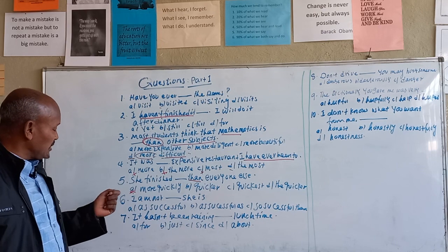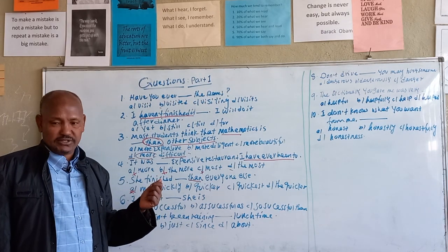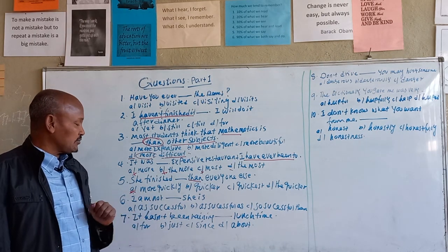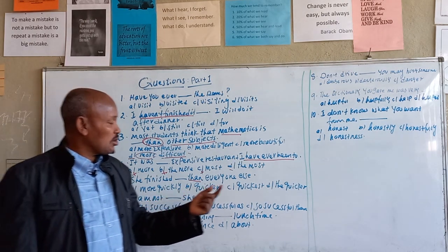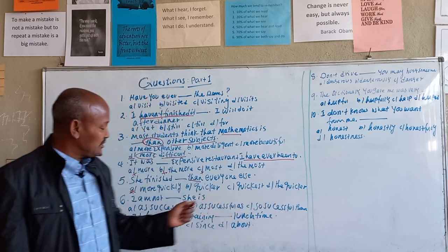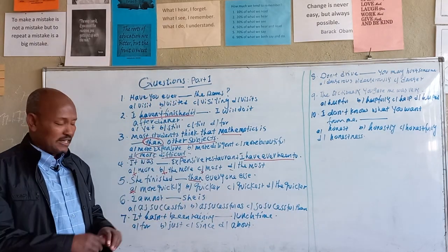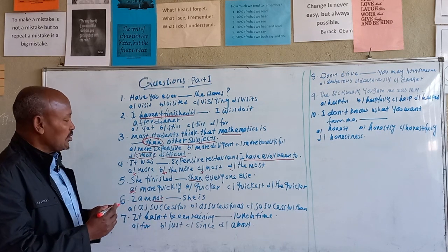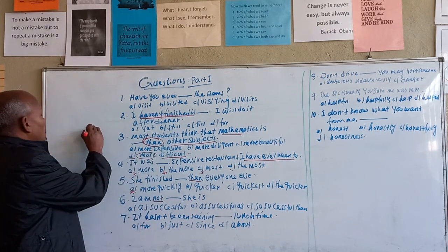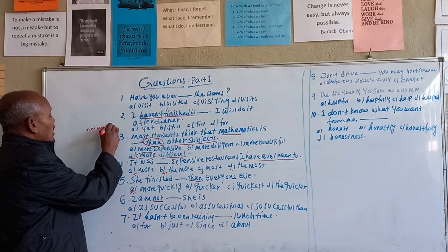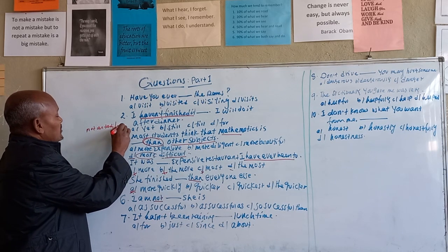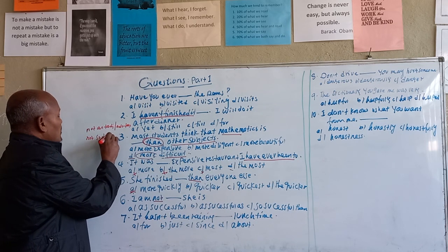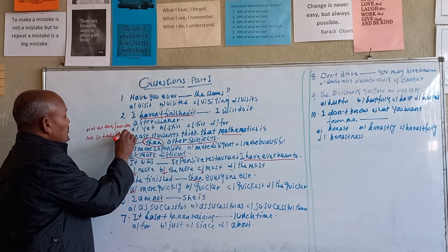The next question is: I'm not blank successful. The choices are: as successful as, so successful than. This is a negative comparison because there is a negative word here. Not means here: not as, either adjective or adverb, plus as, or not so, plus adjective or adverb, plus as.